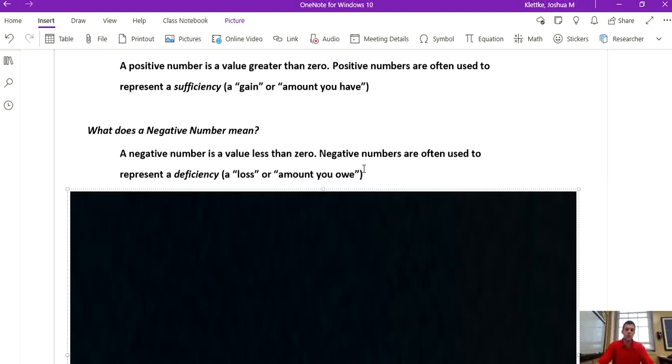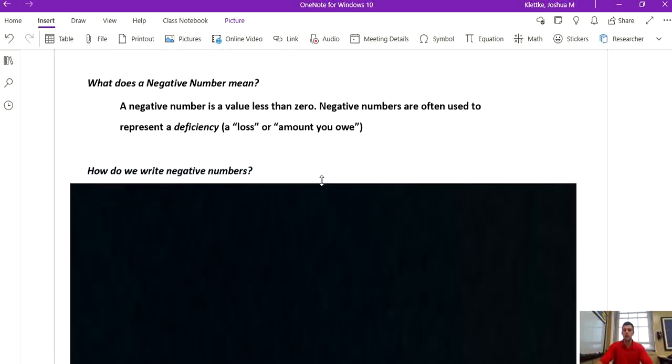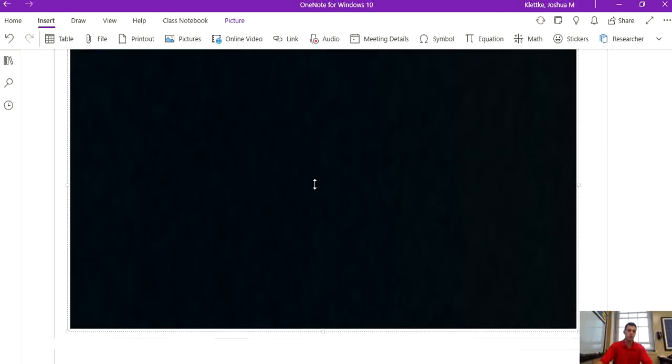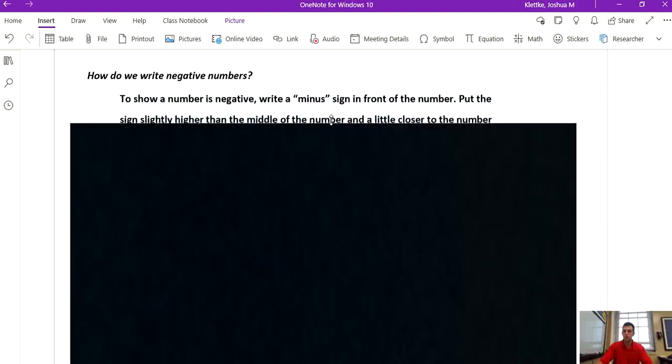We can use negative numbers to represent a deficiency, which is a loss or an amount that you owe, like we talked about. Okay, so moving along, how do we write negative numbers? Because really, in math we do some writing. It keeps life simple when you write stuff out, so there's less you have to keep in your head.